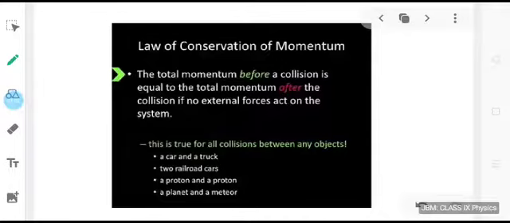The total momentum before a collision is equal to the total momentum after the collision if no external forces act on the system. What is a collision? Collision is an interaction taking place between two objects.